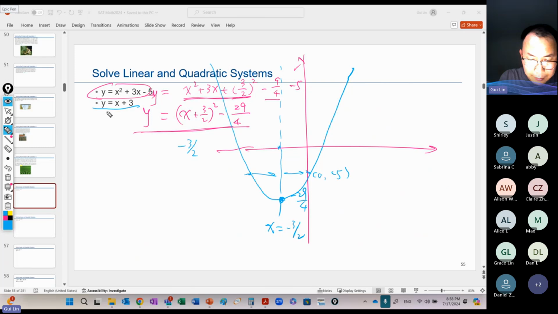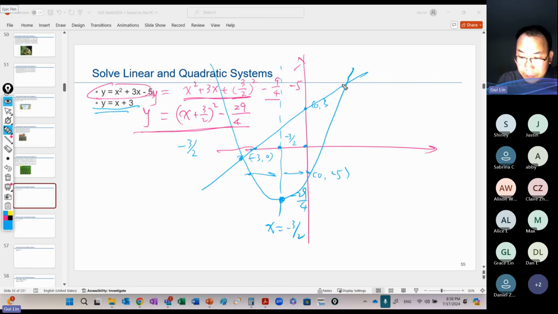And what about this line? This line has the point (0, 3). 0, 3 is around here, okay? And the slope is always 1, so it will go up like this. So here is (-3, 0). And here is -3/2, right? So a little bit to the right side of here.